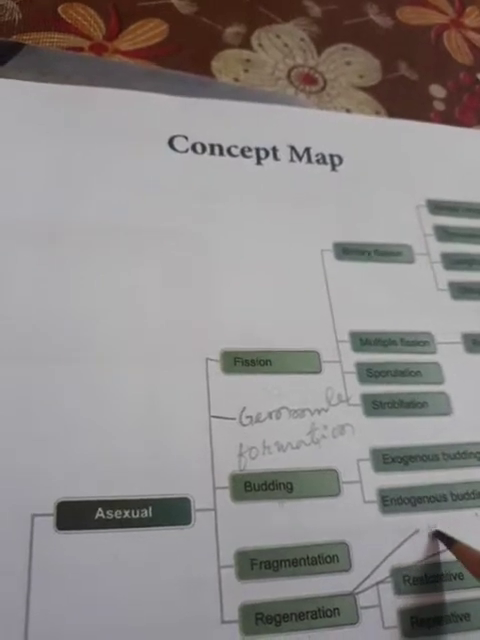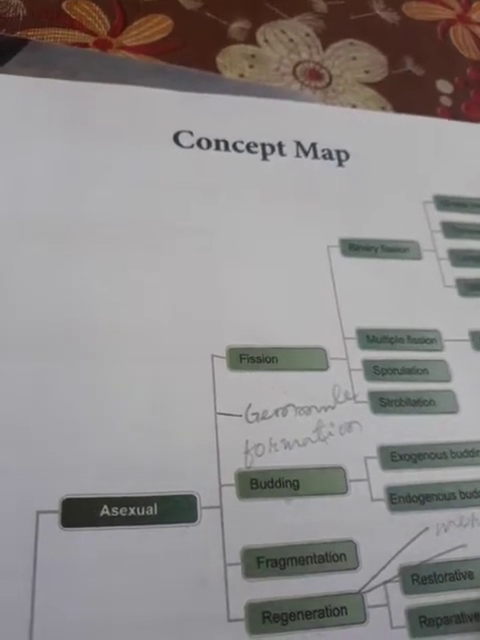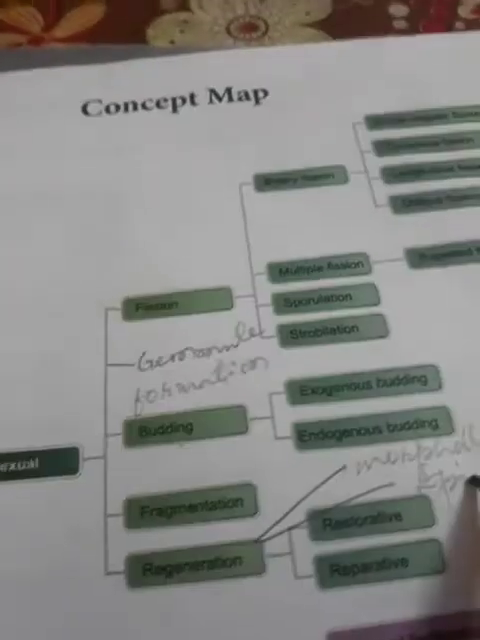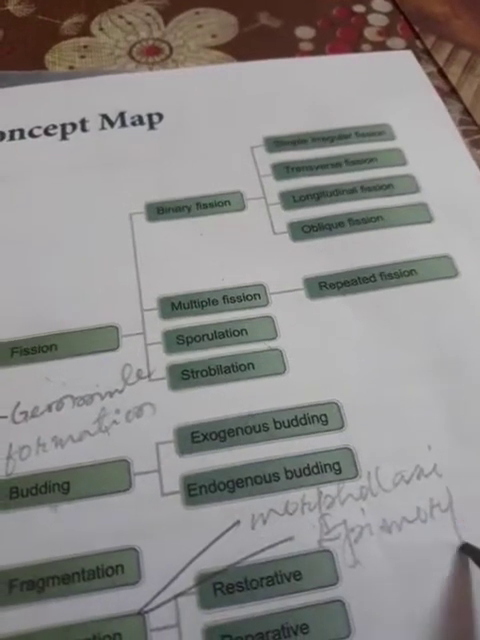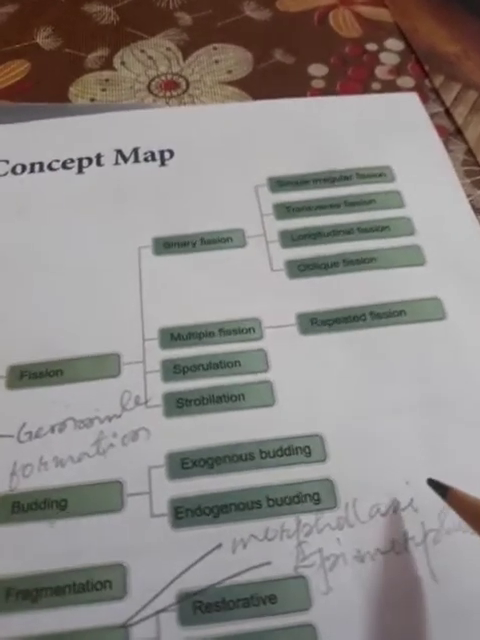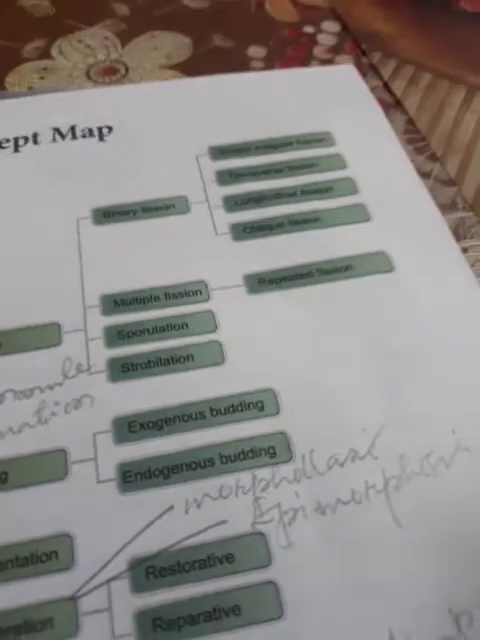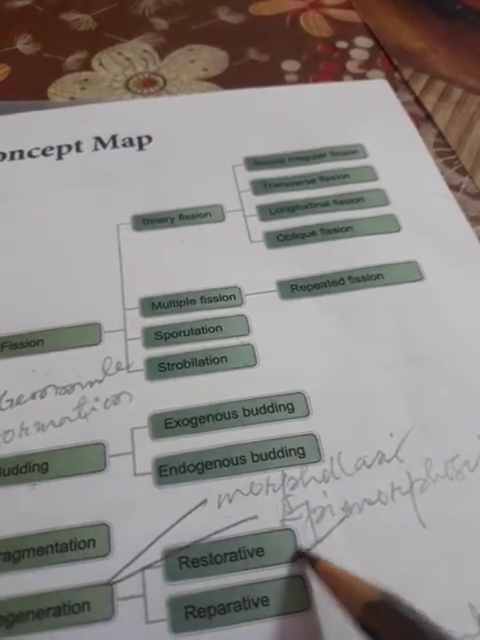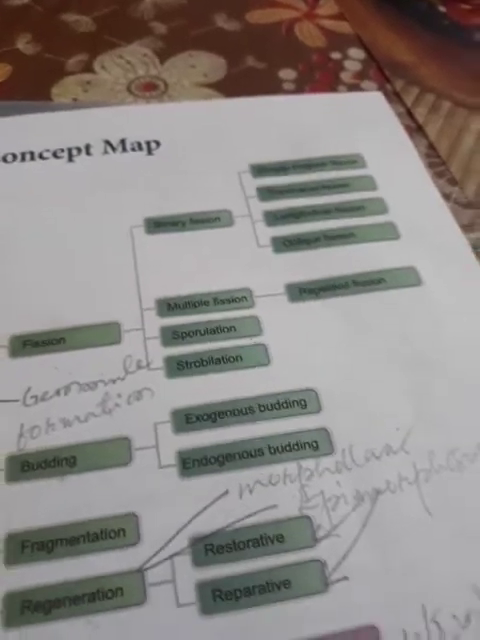Before that you have to make it. Regeneration is up to the morphallaxis, and the second type is called epimorphosis. Now in epimorphosis, the whole organism will be developing. Epimorphosis is of two types: reparative and restorative. So this flowchart, till here we have discussed. Now the next part we are going to discuss is sexual reproduction.